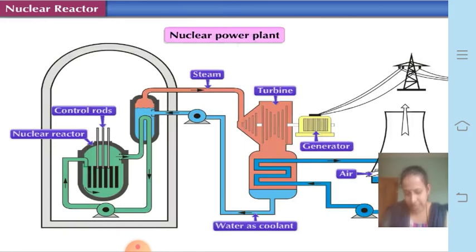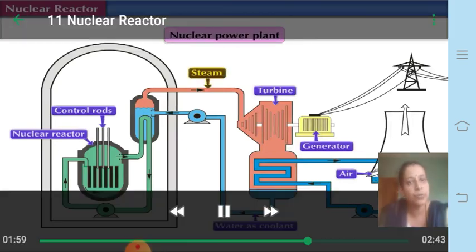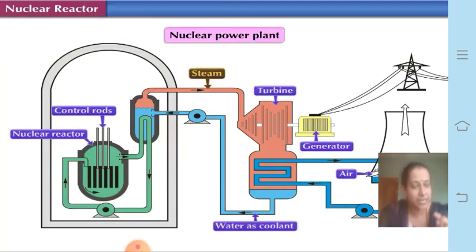Now the heat which is produced in this fission reaction is used to generate steam. Here water is used as a coolant, because a lot of heat energy is generated, and to make the nuclear reactor cool, water is used as a coolant. If you take a hot tawa after frying chapati or making a bhakari and splash water on it, you will see a lot of steam evaporating. Correct? The same thing happens over here.